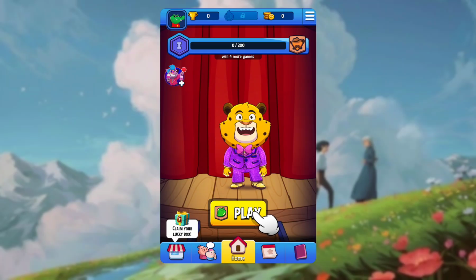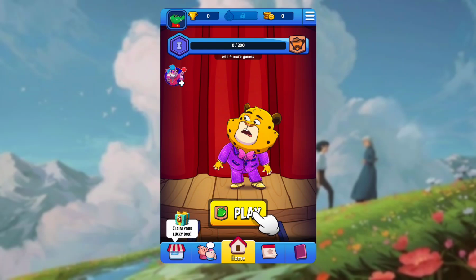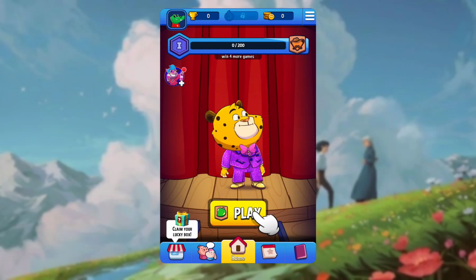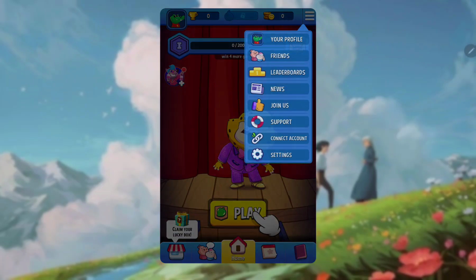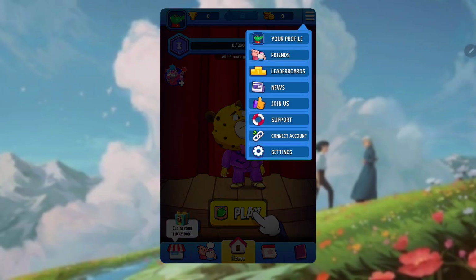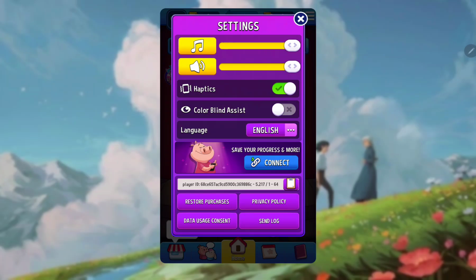First of all, open the application on your device. So that's the home screen, and you can find different buttons. You just go to the three lines at the upper right corner of the home screen and click the last button, the settings. Here you can find the second option, the sounds.